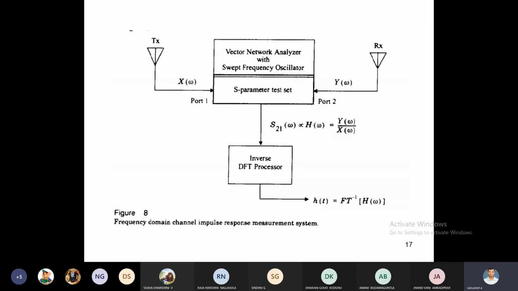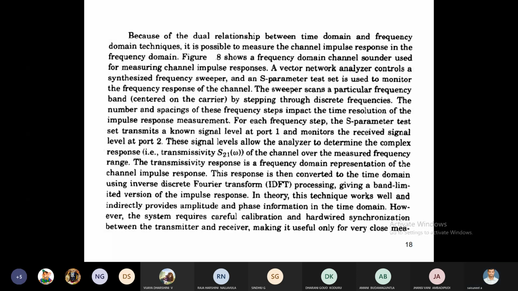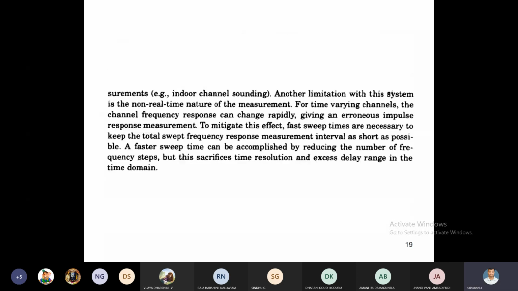Here, in this block, what is the use of the vector network analyzer? It controls the synthesized frequency sweeper, that is, the controlling of the bandwidth. This is about the third technique, the frequency domain impulse response model, by calculating the scattering parameters. These are the three techniques which are available for calculating small scale multipath measurements.